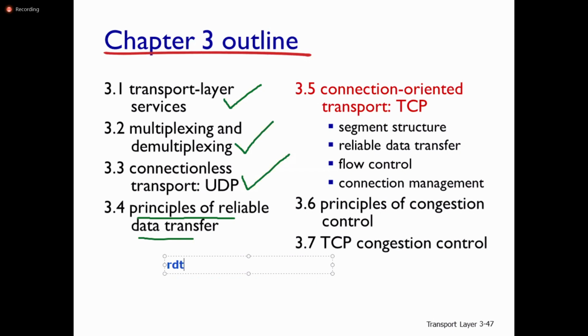We send one packet and wait for the acknowledgement from the receiver. So whenever there is a positive acknowledgement, we will transmit the next packet. If there is a negative acknowledgement, we will retransmit the same packet again. That is about stop and wait protocol. But that stop and wait protocol will reduce the sender's availability or sender utilization, because we will send one packet and wait for the response from the receiver.